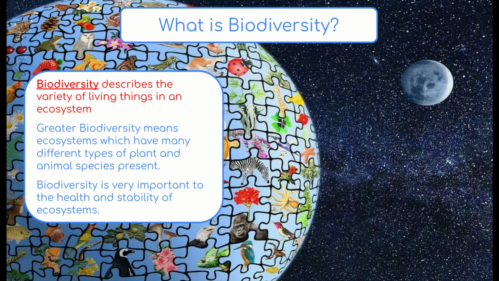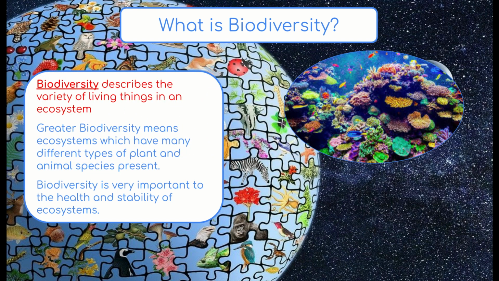Biodiversity is very important to the health and stability of ecosystems. So, ecosystems with that greater biodiversity, lots of different species, lots of different organisms present, are healthier ecosystems overall. Let's look at an example.